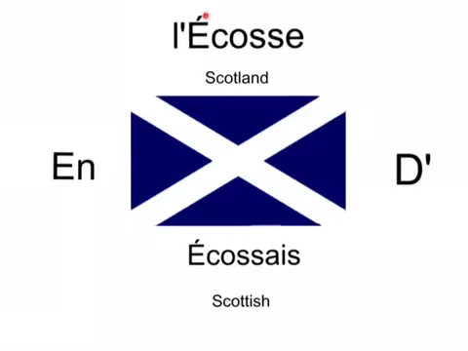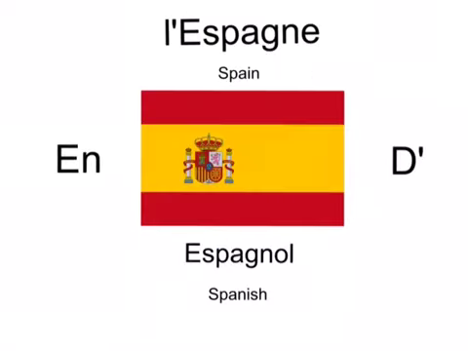L'Écosse, that's Scotland. The to or in preposition is en, and the from preposition is de. And again, this is because Écosse starts with a vowel, which is e. So you can't say de Écosse, you must say d'Écosse. Écossais is the language spoken there, which is Scottish. L'Espagne, that's Spain. To or in preposition, en. From preposition, the apostrophe. Language spoken there is Español, and that's Spanish.